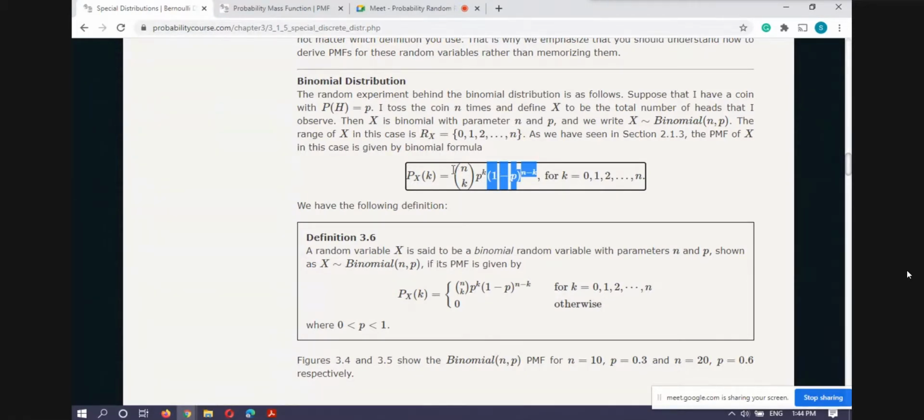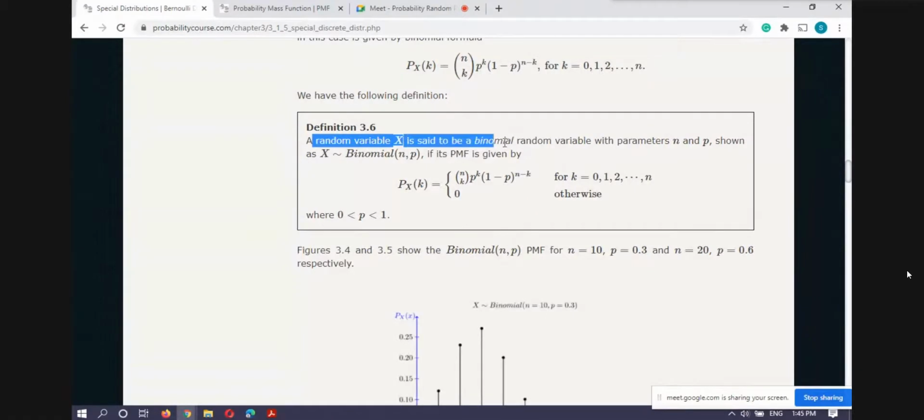Like this, so I have to take the combination of these terms also, nCk. This is a notation, nCk, the combination of selecting k items from n items. nCk means n factorial divided by k factorial, and in the denominator also n minus k factorial. Maybe some of you are aware of this, but if not, it is representing nCk, the combination. So this is the probability mass function of the binomial distribution.